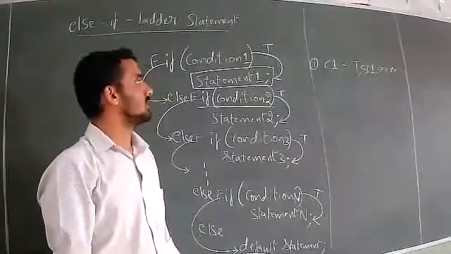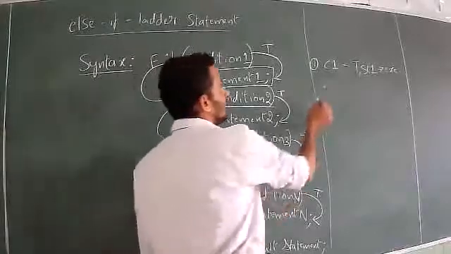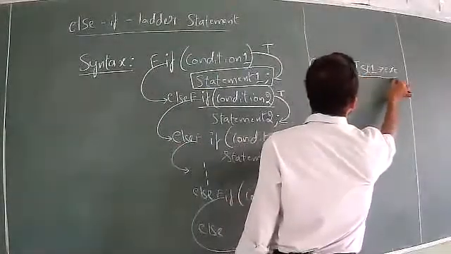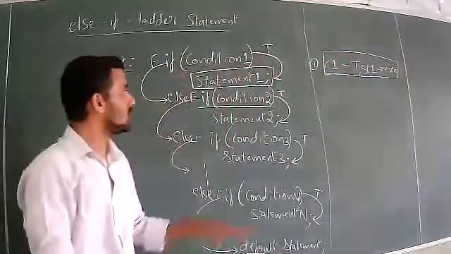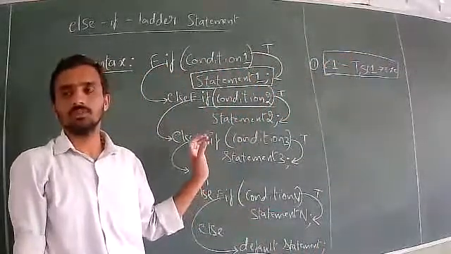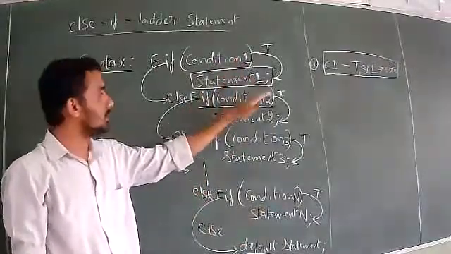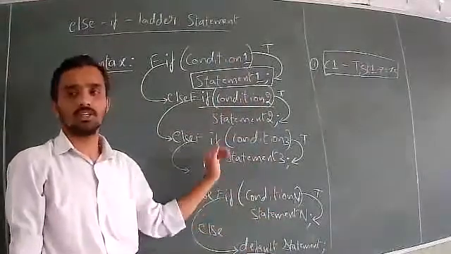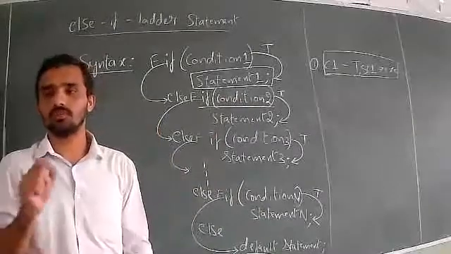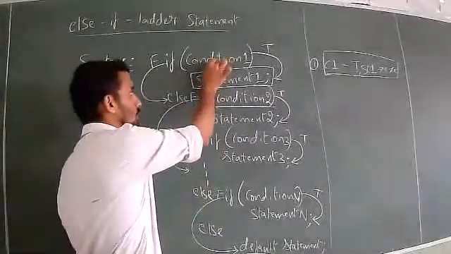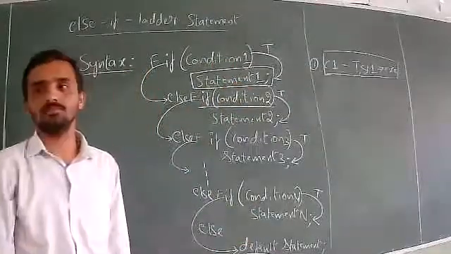One more important point here: if condition 1 is true and statement 1 is executed, finished. The remaining conditions will not be checked. This point you have to understand. If condition 1 is true and statement 1 is executed, the remaining conditions are not checked. That is the end of the else-if ladder working. Again, this point is very, very important.